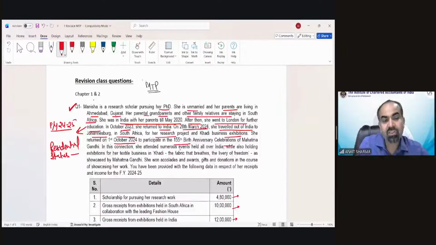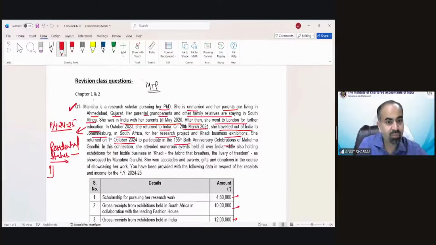To find out the residential status of Manisha, the basic provision would be applicable because she is coming to India, but she's not residing completely outside India. So both conditions would be applicable to find out whether she is a resident and not ordinary resident, or a resident and ordinary resident.